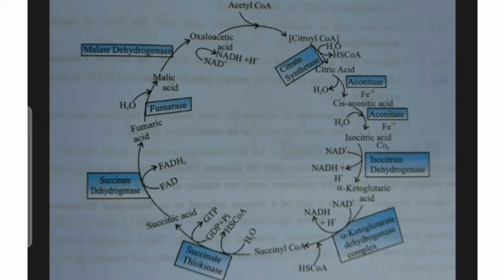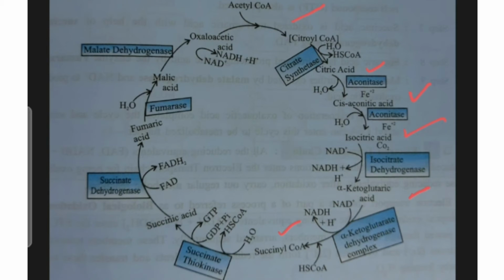From citric acid, cis-aconitic acid is produced with the help of the aconitase enzyme. Then with the aconitase enzyme it produces isocitric acid. From isocitric acid, with the help of isocitrate dehydrogenase, it produces alpha-ketoglutaric acid. Then the alpha-ketoglutarate dehydrogenase complex produces succinyl-CoA.